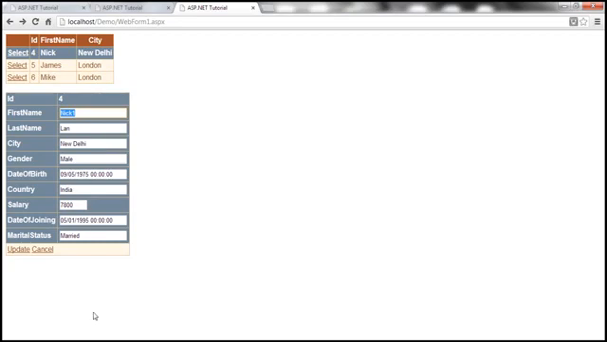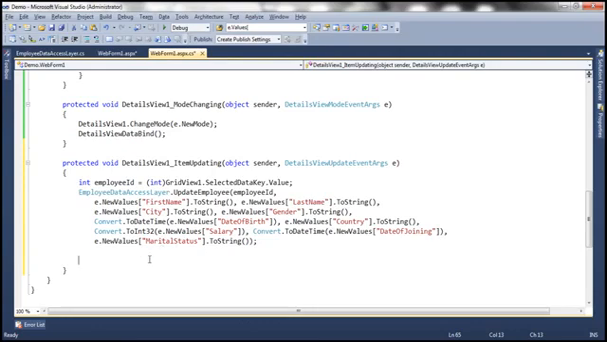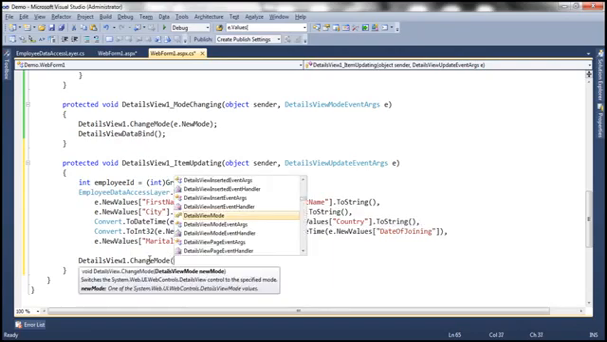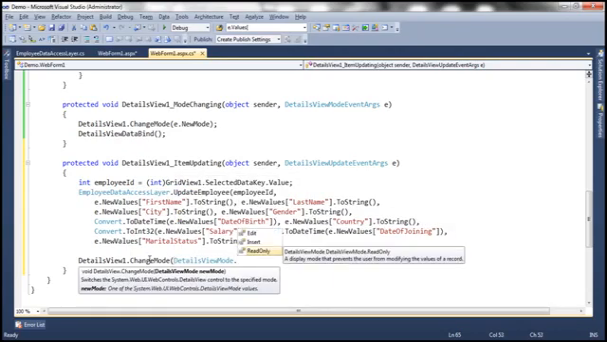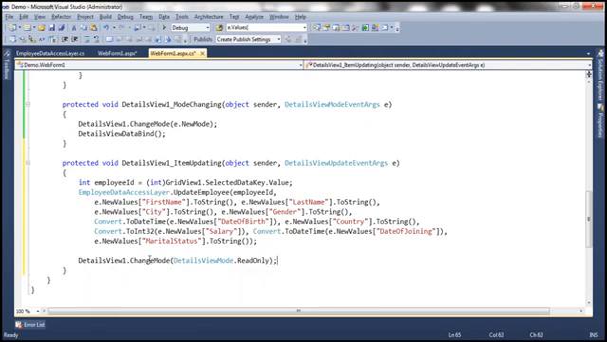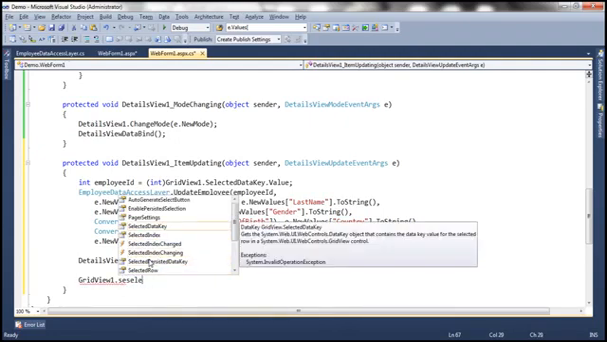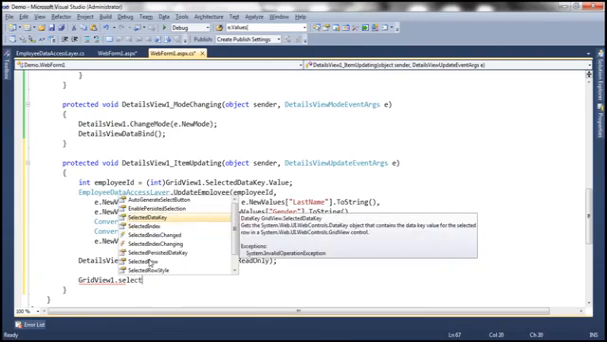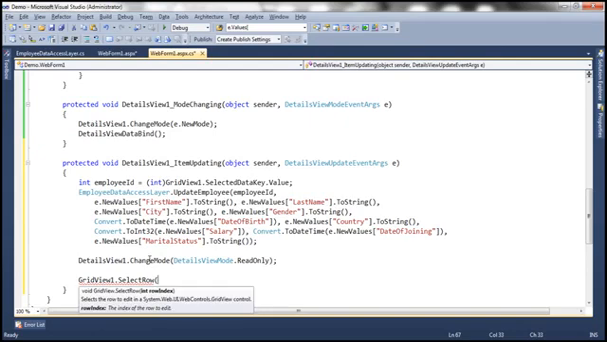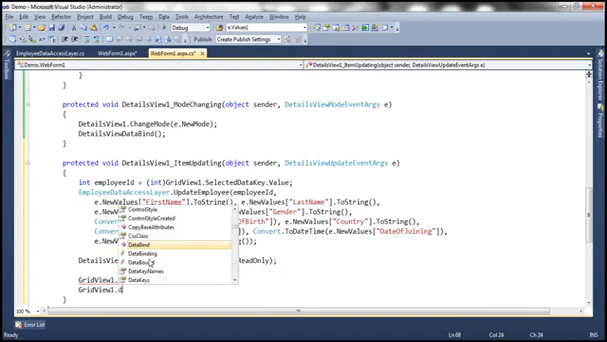We want to change the mode of this DetailsView control. And to do that, I'm going to use the ChangeMode method of the DetailsView control. ChangeMode to, which mode do we want to change it to? ReadOnly. And then we don't want basically anything to be selected within the GridView control. So I'm going to say GridView1 dot SelectRow to -1, meaning don't select any row within the GridView control, and then call the DataBind on GridView.